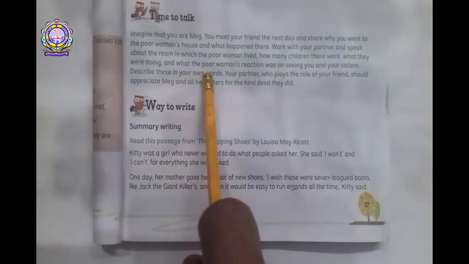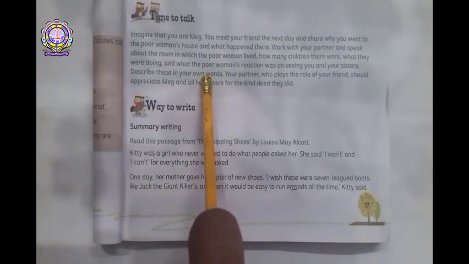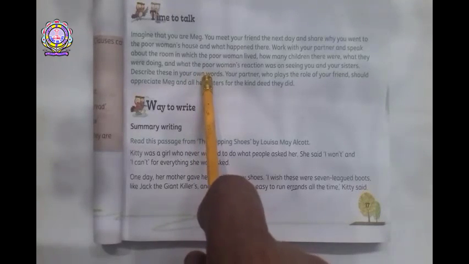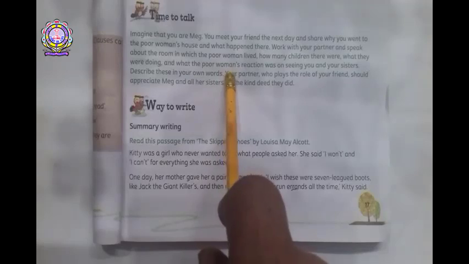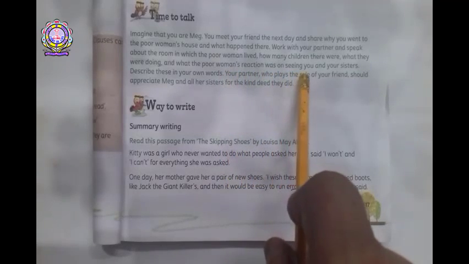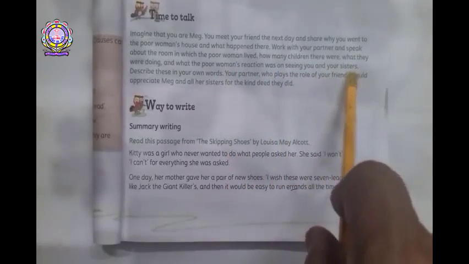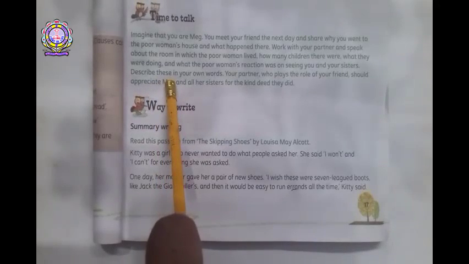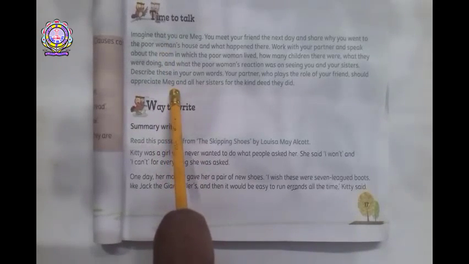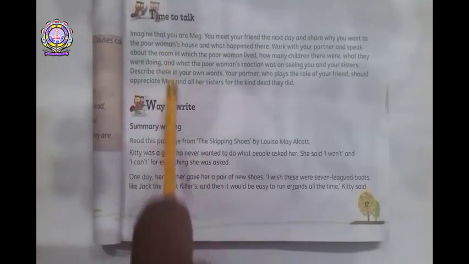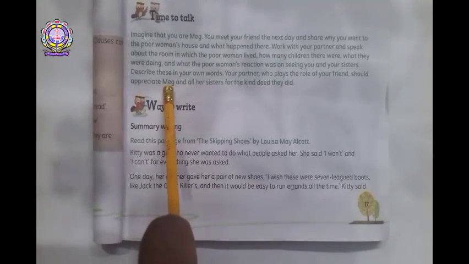Describe these in your own words. You have to describe this experience in your own words because it is Time to Talk. Your partner who plays the role of your friend should appreciate Meg. Meg is the main character of this novel. You are acting as Meg.